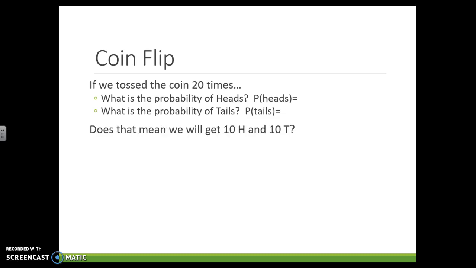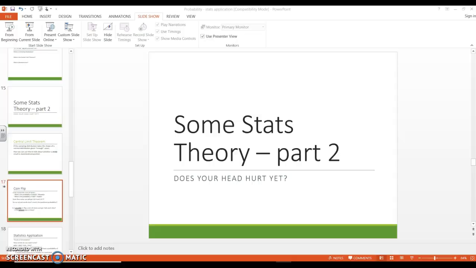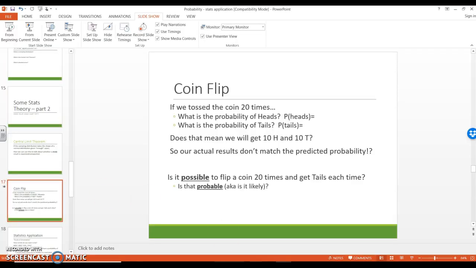Does that mean we're going to actually get 10 heads and 10 tails? Has any of you ever done that and had it be perfect? No. So you're telling me that our actual results don't match the predicted probability. That sounds like a problem to me. Let's look at it.